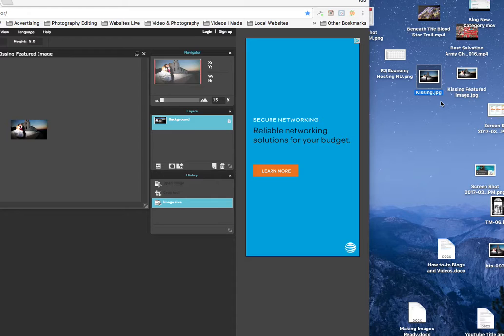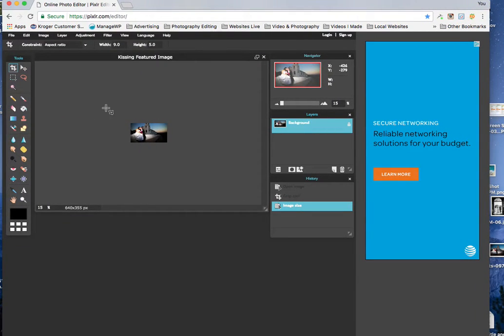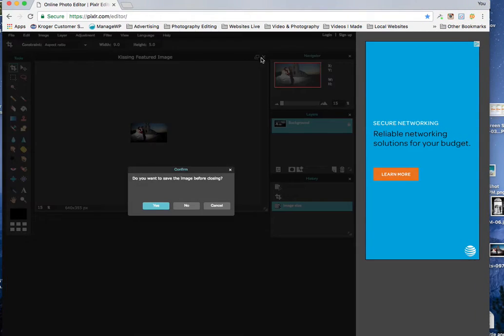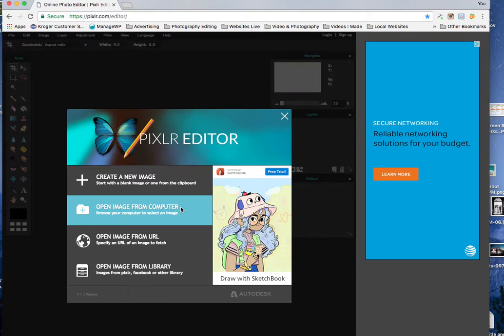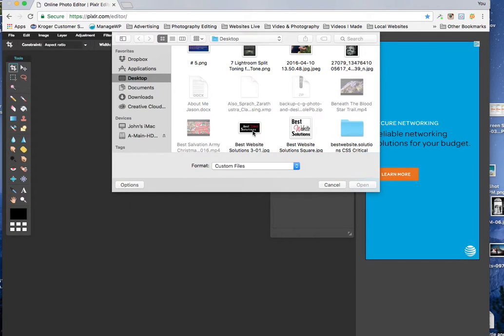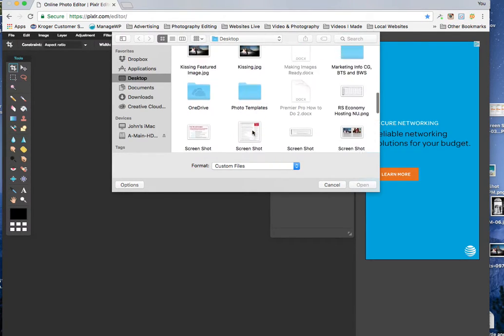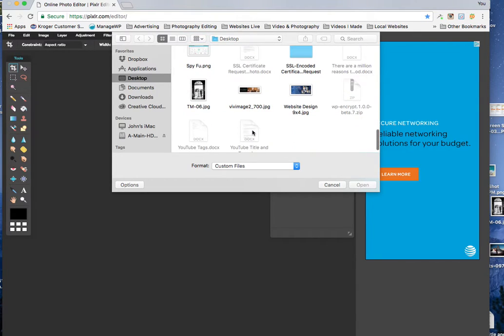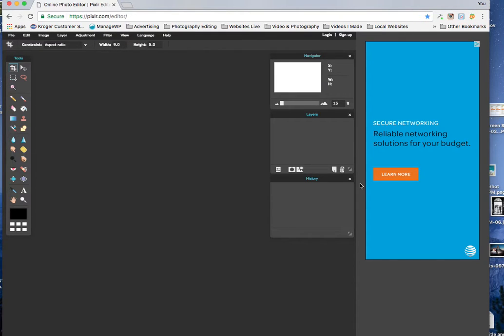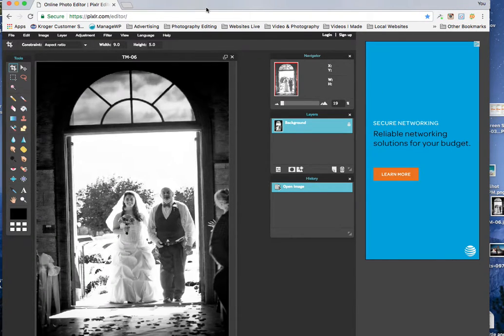Sometimes you're just going to make a featured image all by itself and not put it in the website. Most of the time you're going to be making an image and you're not going to be putting it into a featured image. Now, we want to close this part off here, and we're closing it. Now we got to bring in a vertical to do, and that's just as easy. I'm going to go open the computer. It's going to go, and I'm going to bring in a vertical shot. Let's see where it is. This is the vertical shot we're going to do. Highlight it, hit open.